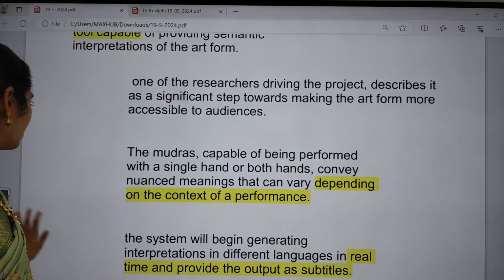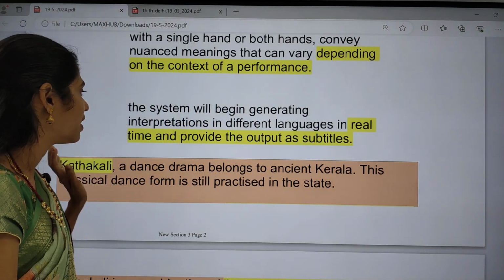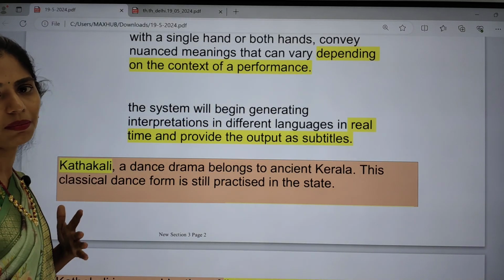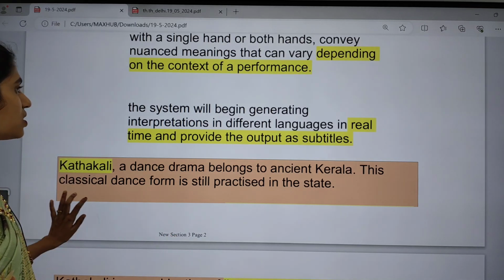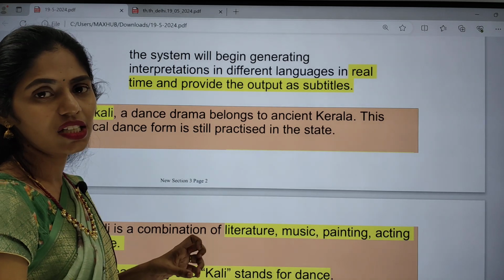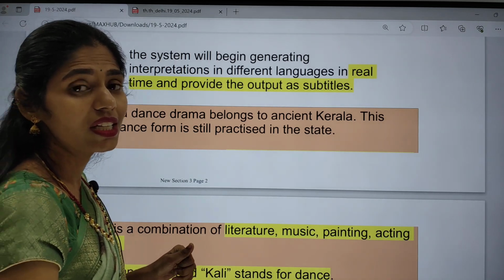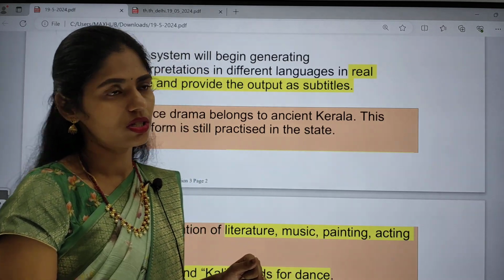So this system will generate interpretations in different languages in real time, and provide subtitles regarding what that mudra means. Okay, so this is the artificial intelligence technology we are going to use in these classical dance forms, so that we can increase accessibility of this art to art lovers.